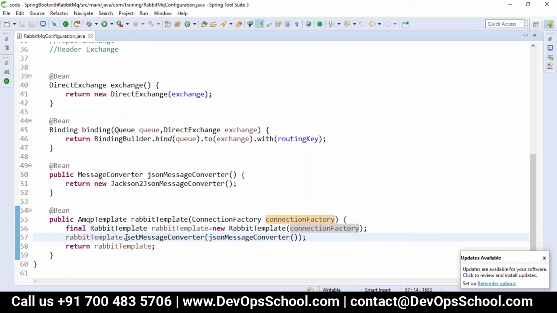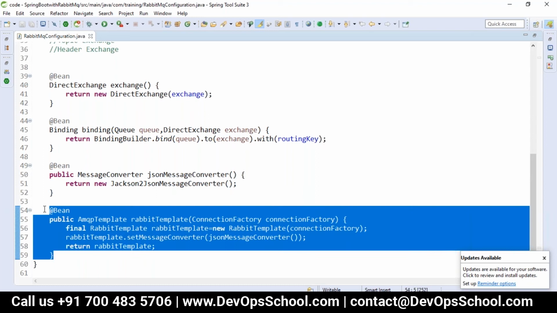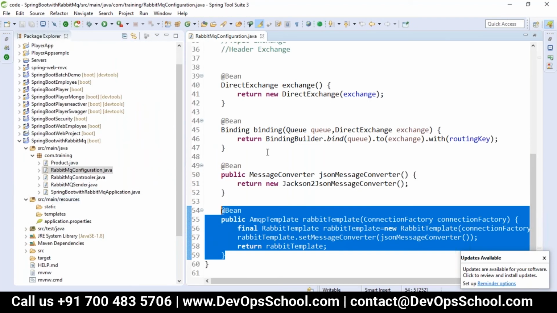That is the Rabbit template dot set message converter. So we are setting the message converter, the bean which we have created, that we have to write here. So this bean will return the Rabbit template or AMQP template. Whenever you go with a REST application, we use a REST template to consume the REST API. The same way, to work with RabbitMQ, we go with the AMQP or Rabbit template.